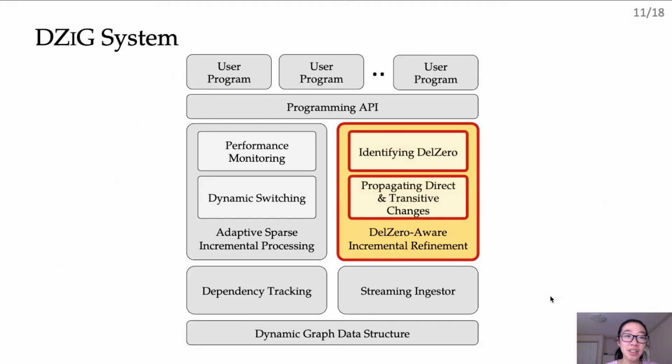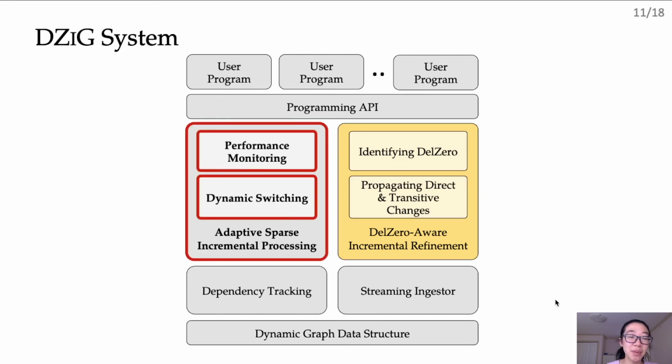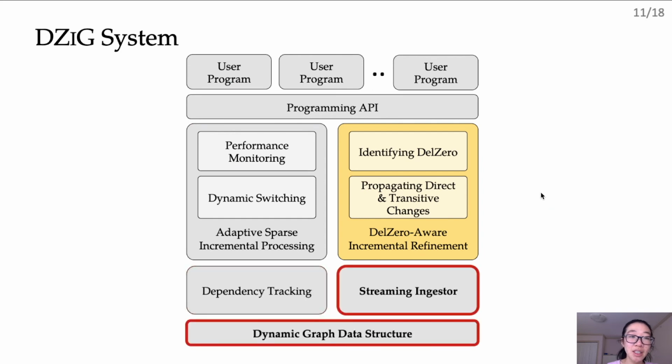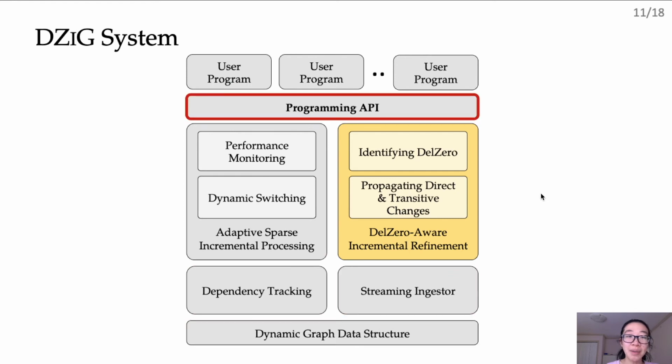There are several other details present in DZIG that I won't be covering in this talk. I have presented the DelZero-Aware incremental refinement strategy in DZIG. We also have the adaptive sparse incremental processing that automatically limits the overheads of dependency-driven execution using performance monitoring, and a simple linear regression-based estimation strategy. There are also details about dependency tracking, our efficient dynamic data structure based on adjacency lists that enables fast graph mutation, and our programming model that exposes DelZeros to the runtime. All of these details are present in our paper.